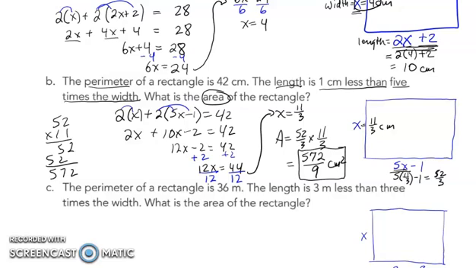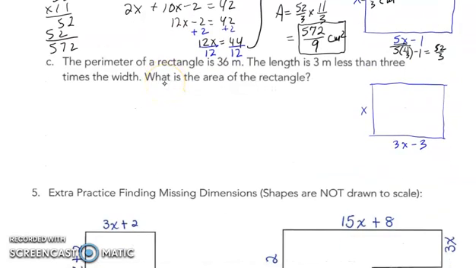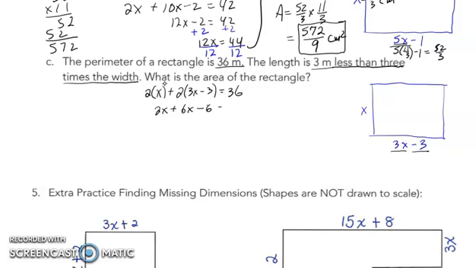The last question: 3 meters less than 3 times the width. So this is 3 meters less than 3 times the width. And again, the width is given as the letter x. And I'm told that the perimeter is 36. So I'm going to try and make things a little bit tighter here so I don't have to use those arrows. 2 times x plus 2 times 3x minus 3 equals 36. 2x plus 6x minus 6 equals 36. 8x minus 6 equals 36.